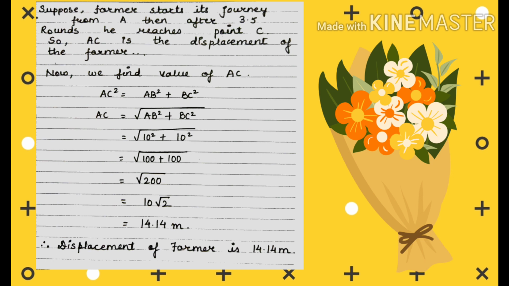Now 200 can be written as 2 multiplied by 100. Since 100 is the square of 10, it can be taken out of the square root. So what we get is 10 root 2. The value of root 2 is 1.414. When 1.414 is multiplied by 10, we get 14.14 meter. Is it clear to everyone? So what is AC? AC is the displacement of the farmer. What we have to find is displacement. So yes, we get the solution. Displacement of the farmer is 14.14 meter.